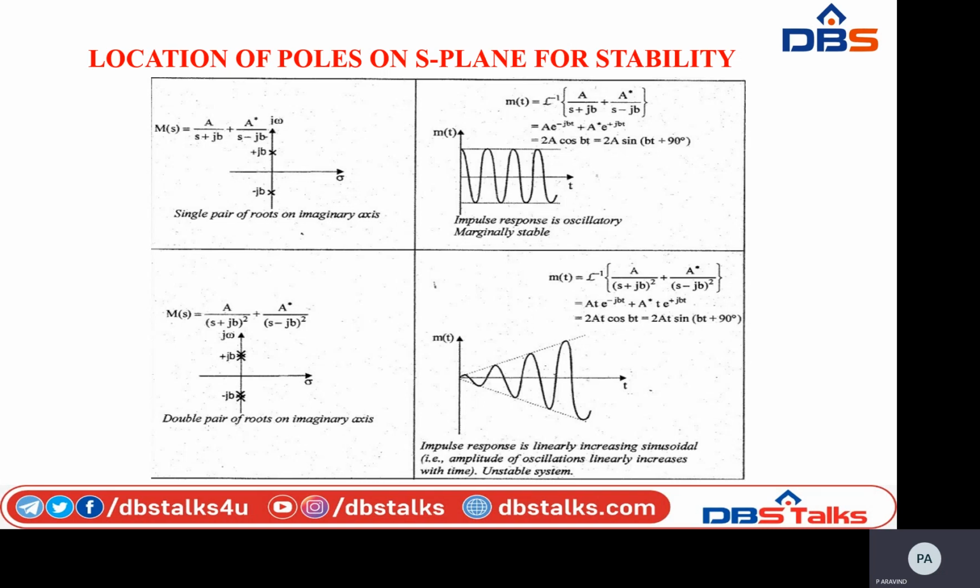So coming to the next one, that is M(s) equal to A divided by (s plus jb) whole square plus A star divided by (s minus jb) whole square. Here the roots are a double pair of roots, and they are located on the imaginary axis.